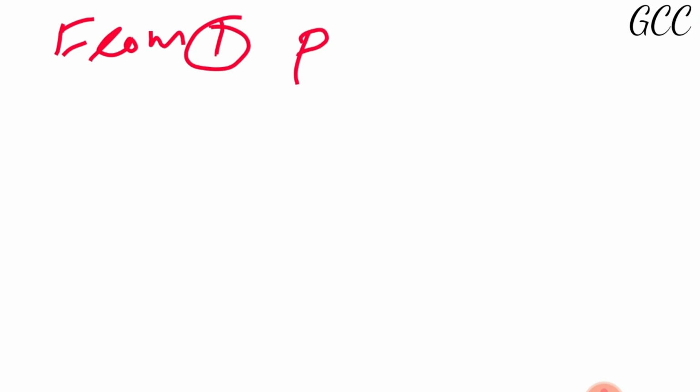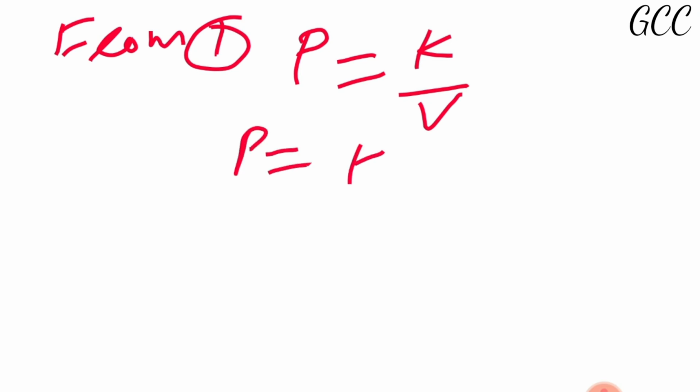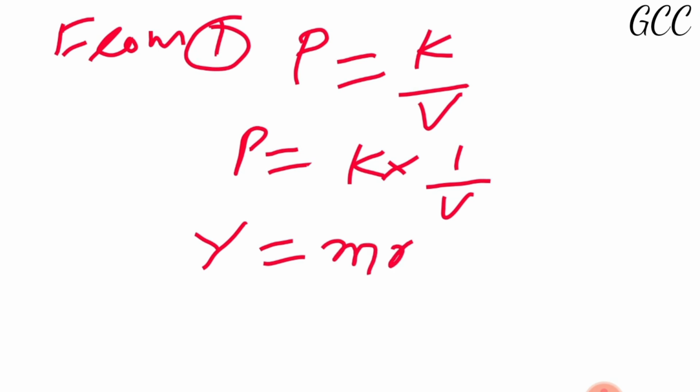I have taken there P is equal to K by V. I can write it like this also, K into 1 by V. But as one relation is there that you are studying in mathematics for the line in origin. That relation is y is equal to mx plus c. This relation might be you have read somewhere.